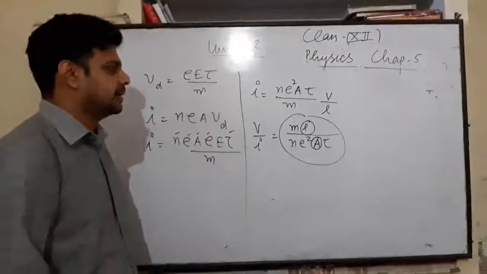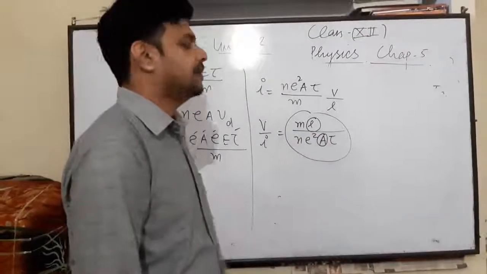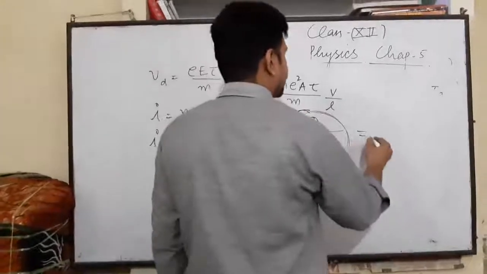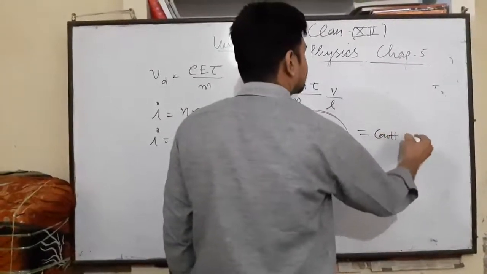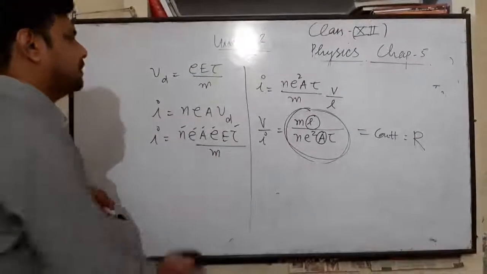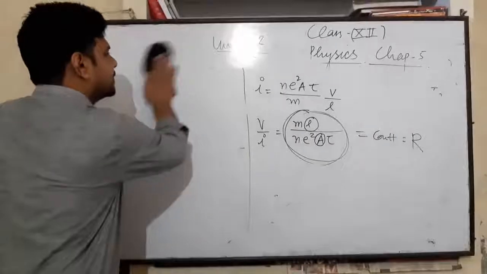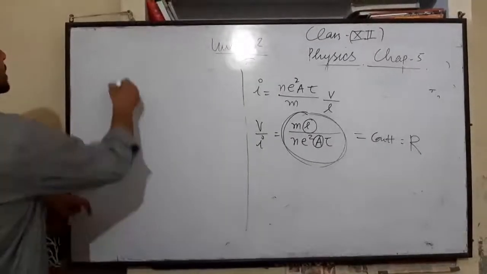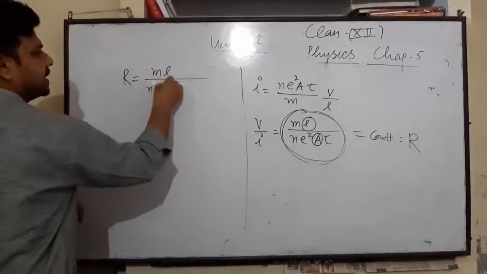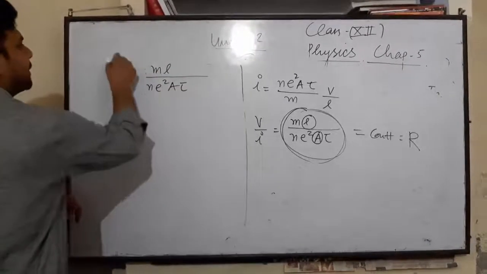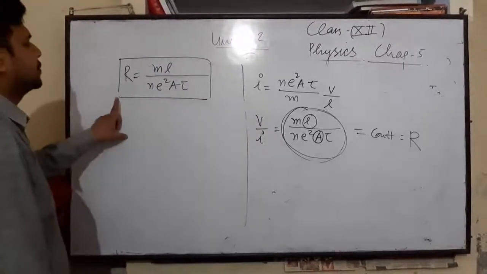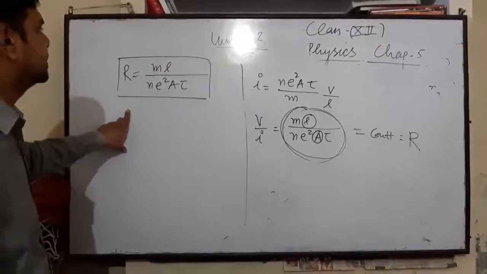For a given conductor, L and A will be constant. So for a given conductor, this whole term is considered as constant, and this constant is called R, the resistance of the metallic conductor. So this is the parametric formula for resistance: R equals mL over ne square A tau.